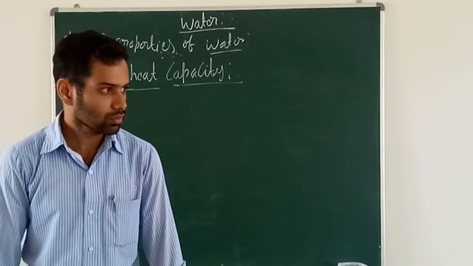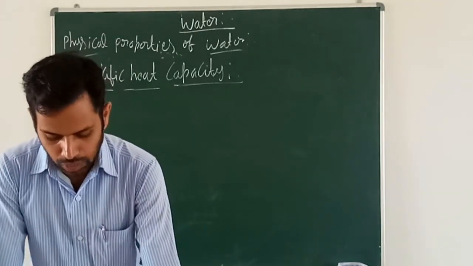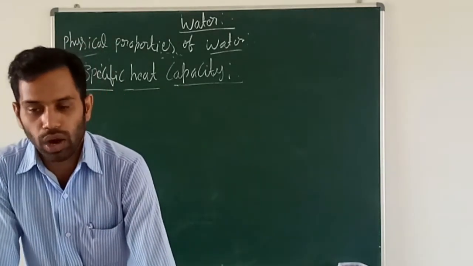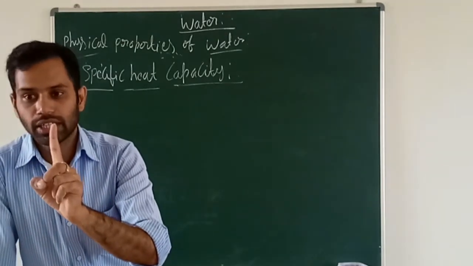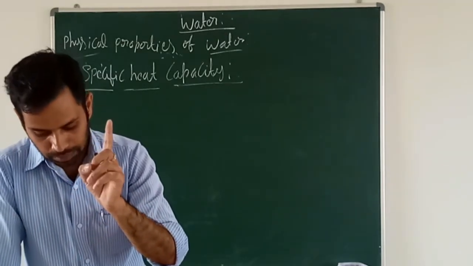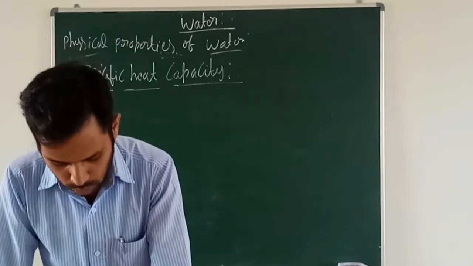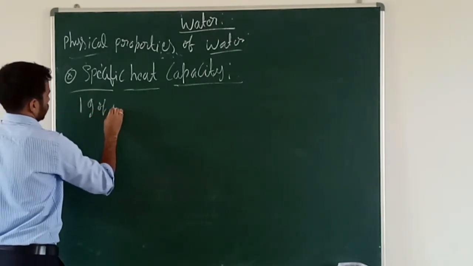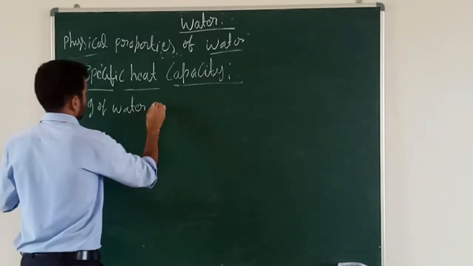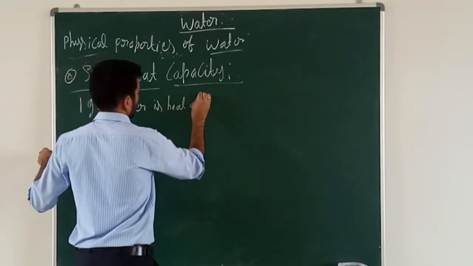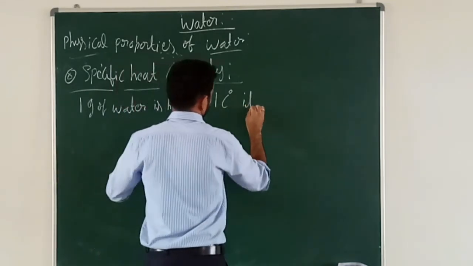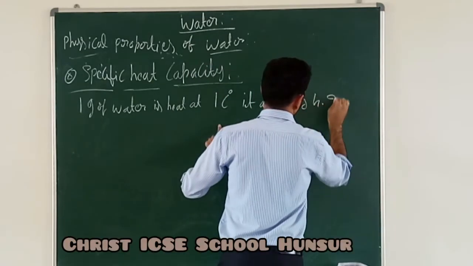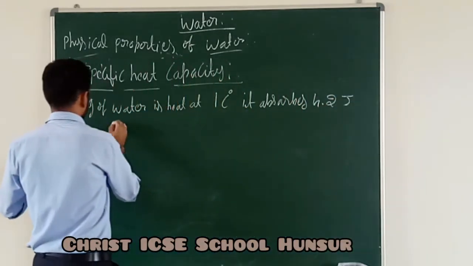It means 1 gram of water, when heated through 1 degree Celsius, will absorb 4.2 joule of heat energy.